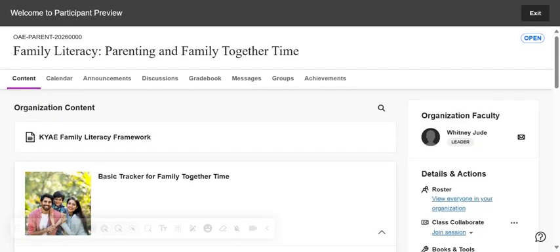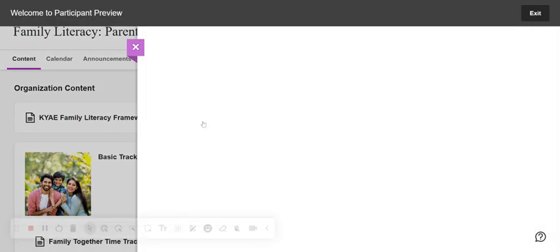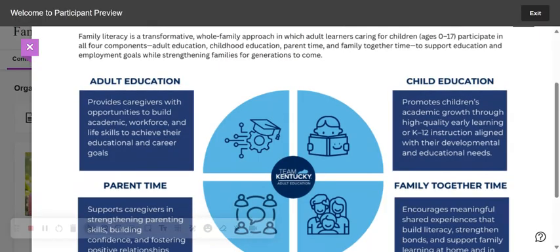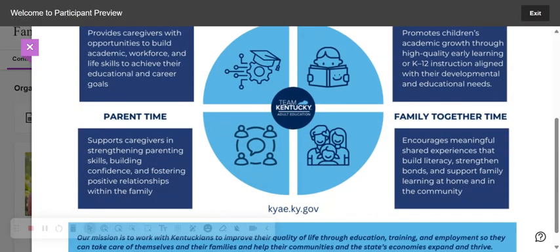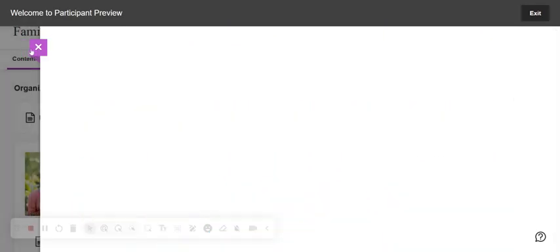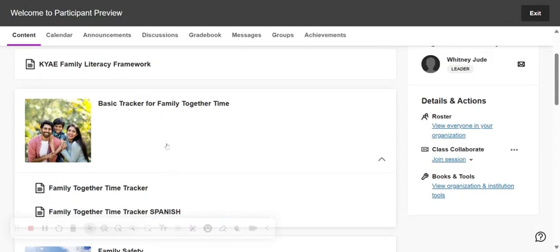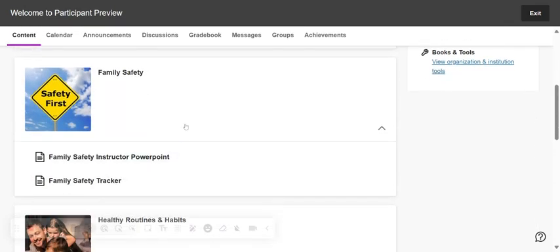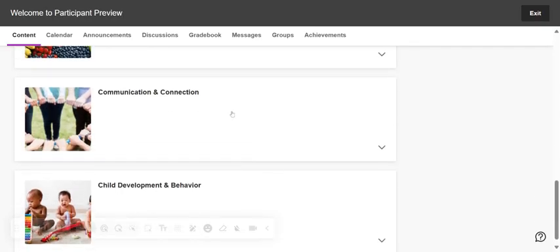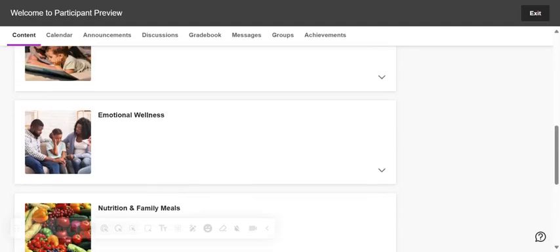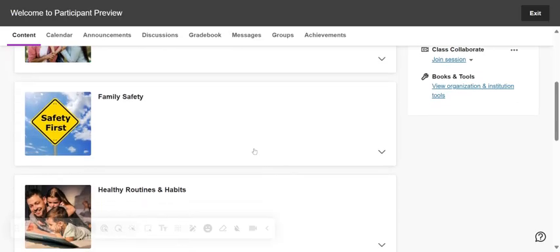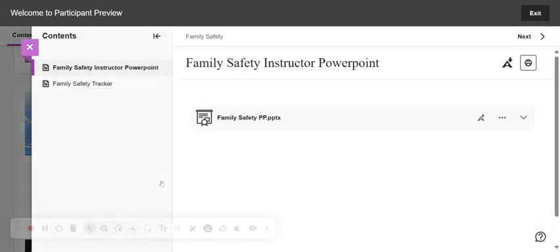Okay, so I'm going to go into this really quickly, but here at the top, you're going to have the KYAE Family Literacy Framework. This will show you the 4 components and how we define those here at KYAE. It's very similar to how most of you know family literacy. Then you're going to see different units as you go through here. So each of these units has 10 lessons. So we have child development behavior, communication and connection, nutrition and family meals, emotional wellness, healthy routines and habits, and family safety. So each of these units, as I said, has 10 lessons.